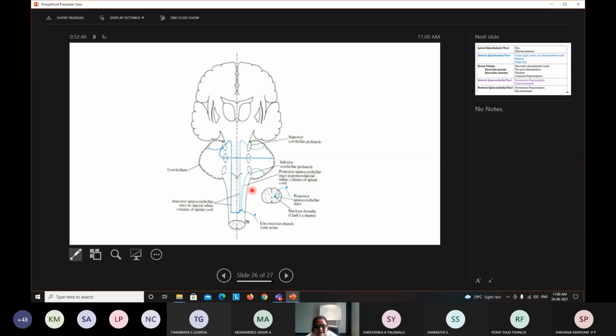The main job of this tract is to help in posture, because they get information from the muscle spindles and the pressure receptors. They carry the information to the cerebellum, which in turn sends back motor information, helping in correcting and maintaining the posture. Okay, this is about the spinocerebellar tract. In detail, you want to study their origin, course, termination and functions, and the lesion, what happens if it is cut or injured.